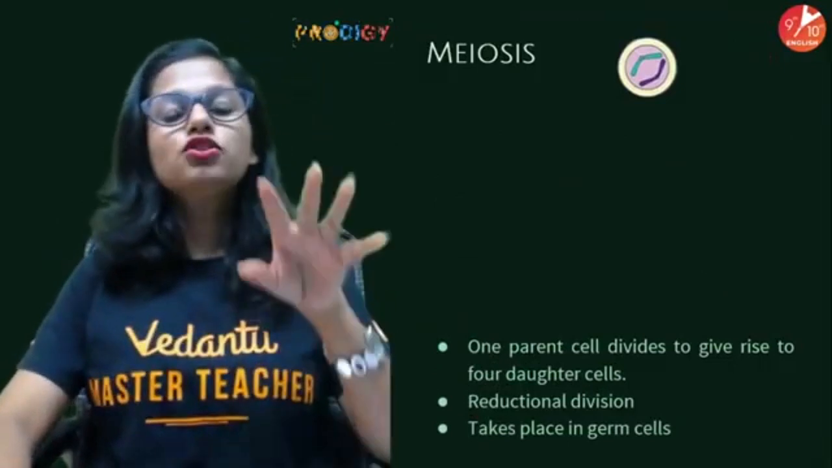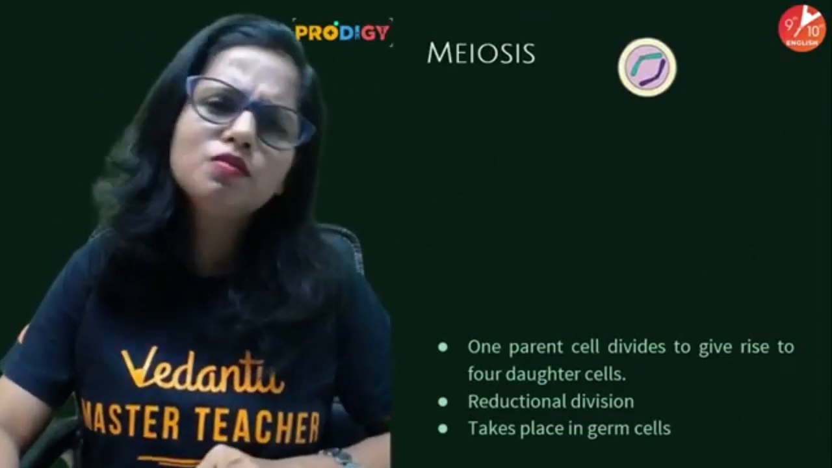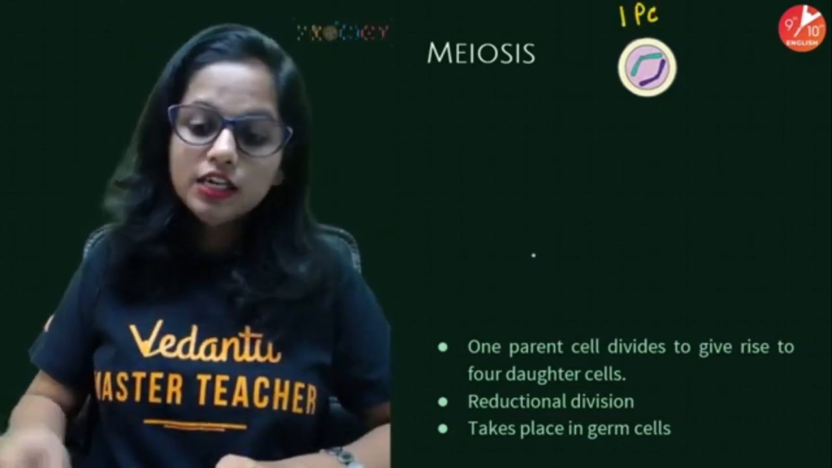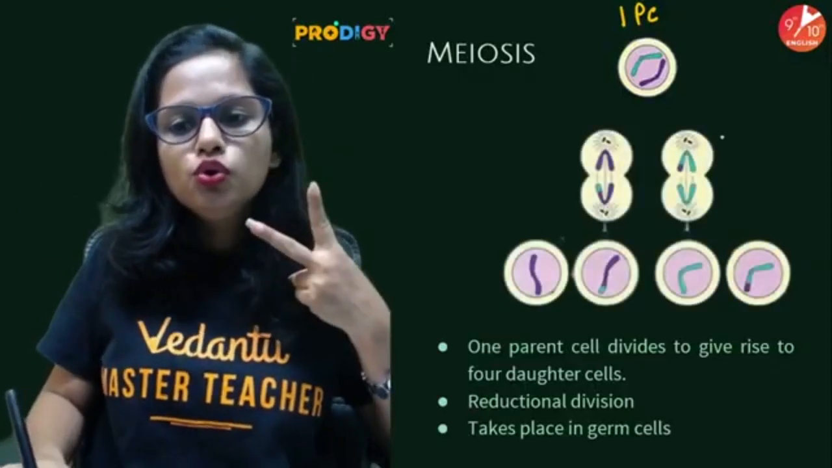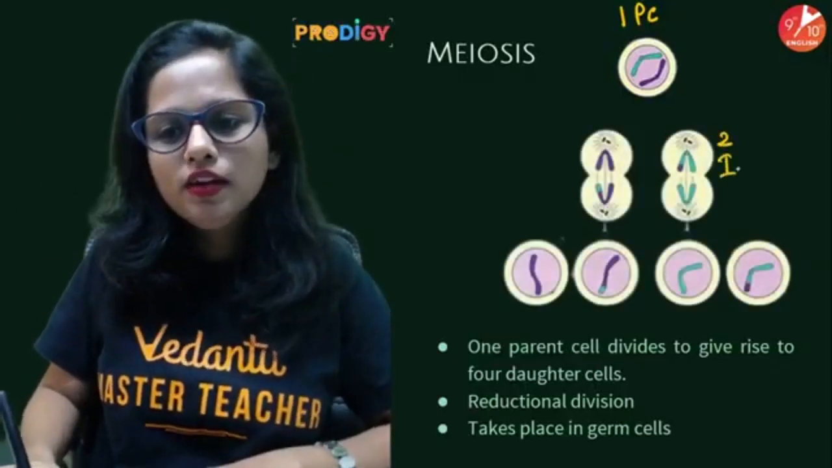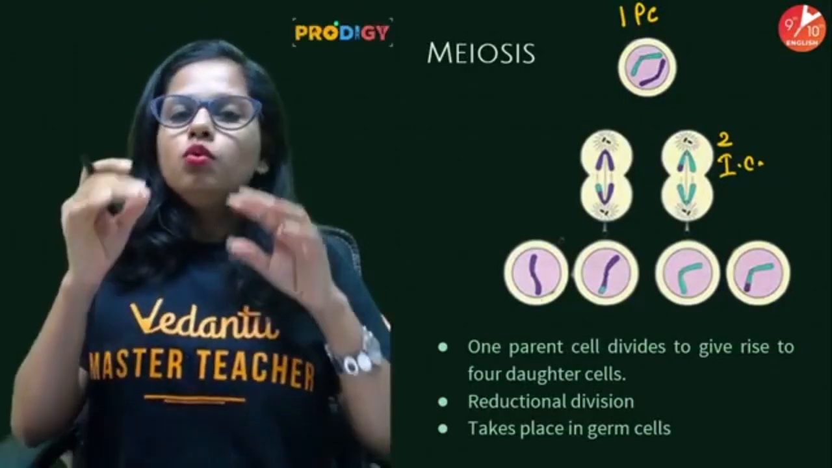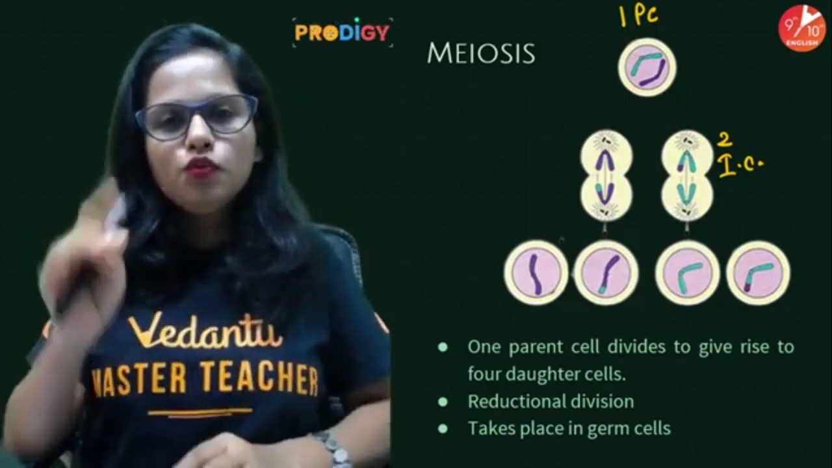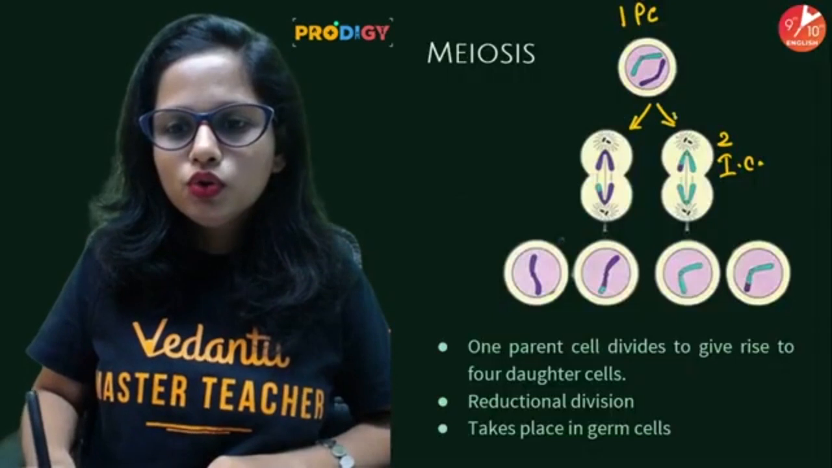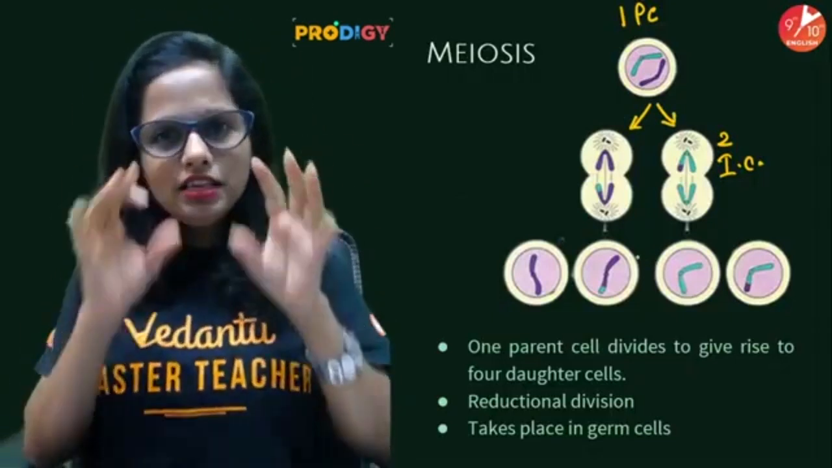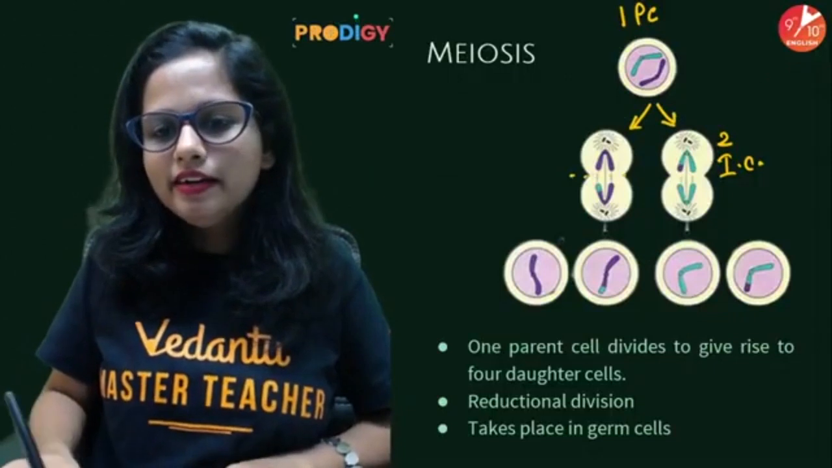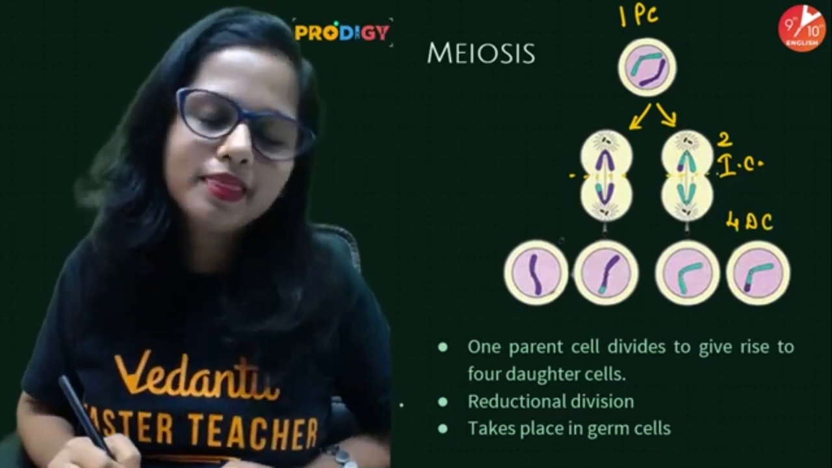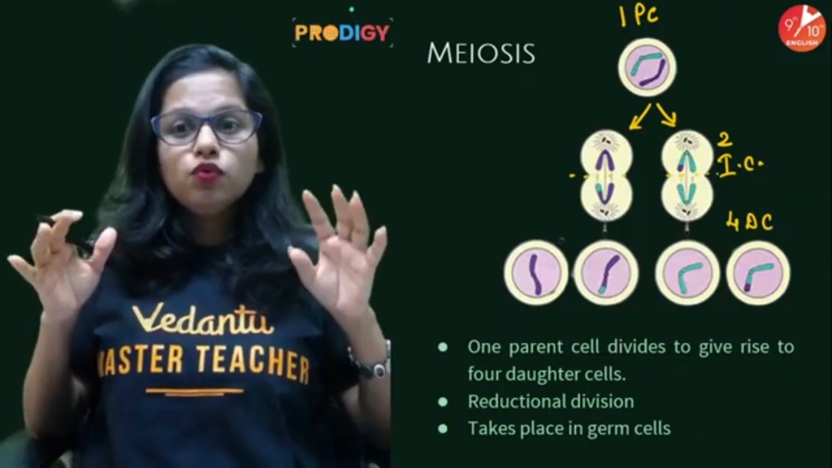Now people, let's talk about meiosis. What happens in meiosis? Again in meiosis, there is one parent cell which will divide to give rise to two intermediate cells. Why intermediate cells? Because these cells are again going to divide and give rise to daughter cells. So one parent cell divides to give rise to two intermediate cells, and these two intermediate cells further divide to give rise to four daughter cells. Very easy.